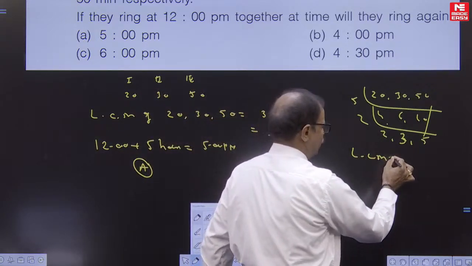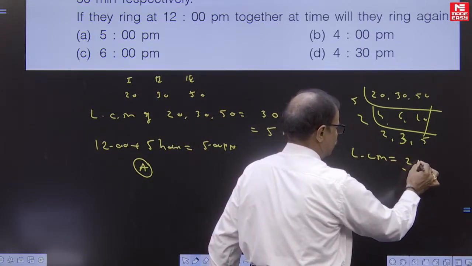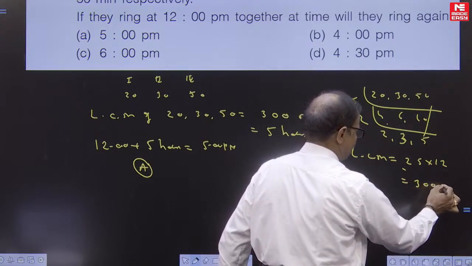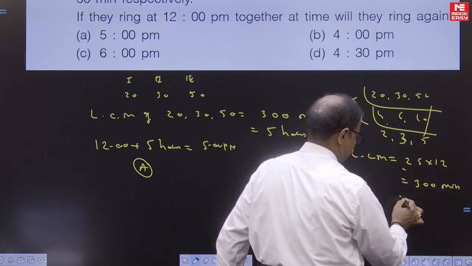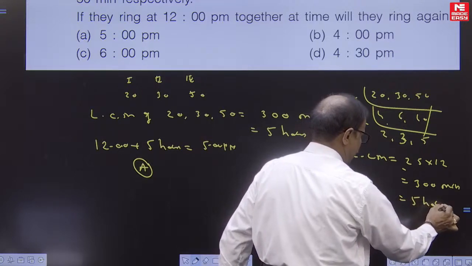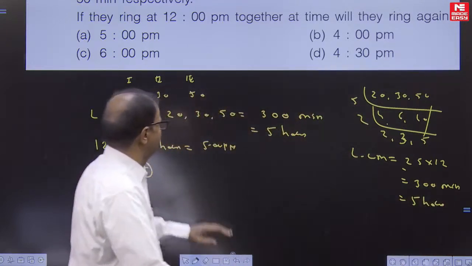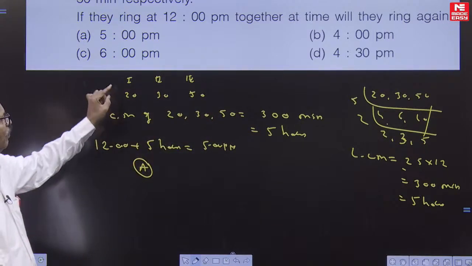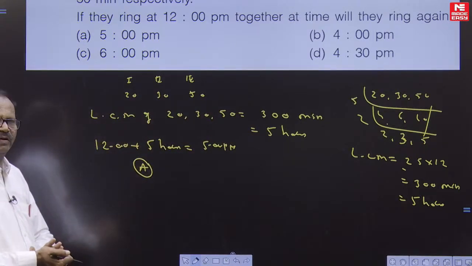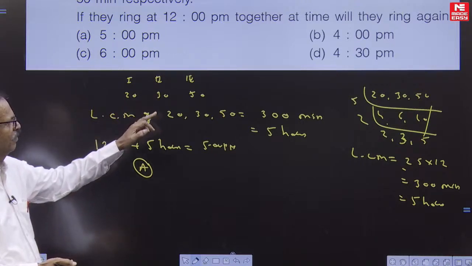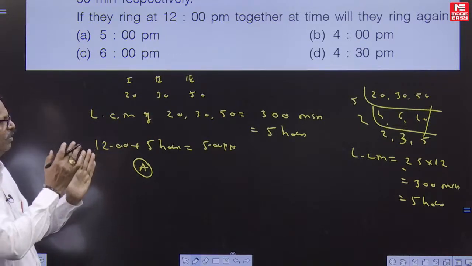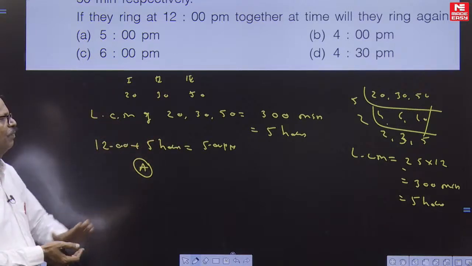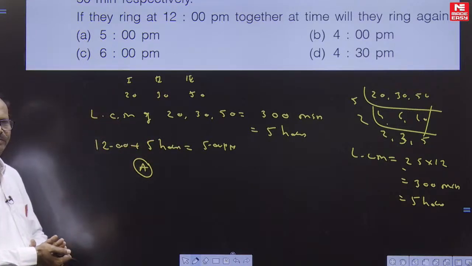So LCM 25 into 12 becomes 300 minutes. That 300 minutes will be 5 hours. Even though I already completed it, I have written it once again separately. You have to find the LCM for the three categories: every 20 minutes, every 30 minutes, every 50 minutes, all together 300 minutes. So 12 o'clock was given, 12 plus 5, next time 5 p.m. So it is the very first question.